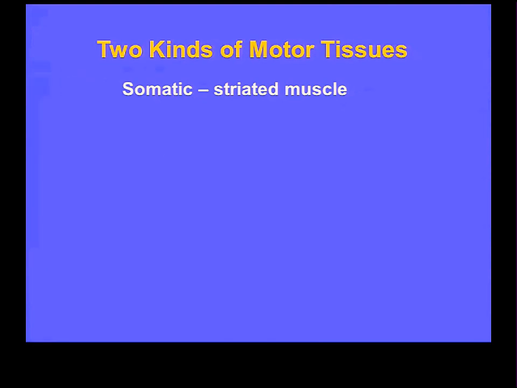One are somatic motor tissues. That's the striated muscle. The muscle you would call voluntary muscle, but which is properly called striated muscle. All right? You have voluntary control over most of your striated muscles, not all, and sometimes they are involuntary actions, but that is the one somatic motor tissue of the body. All of the other motor tissues are visceral motor tissues.